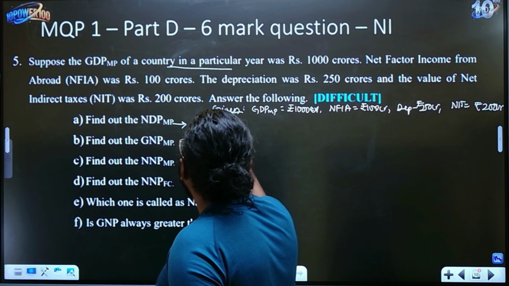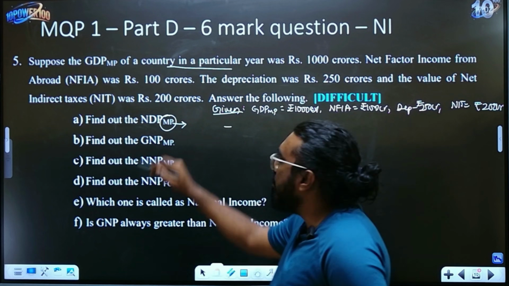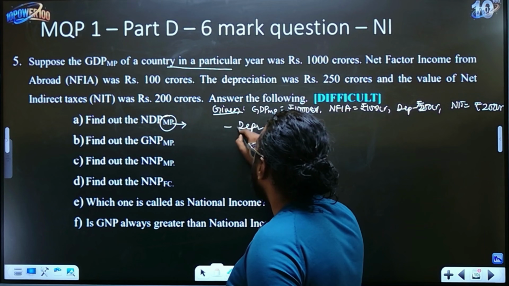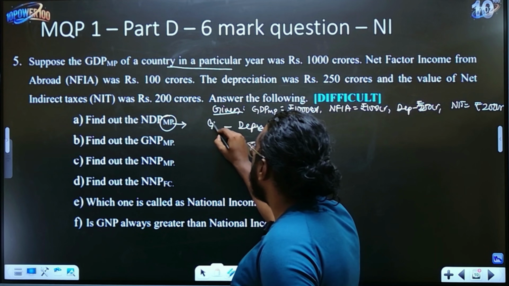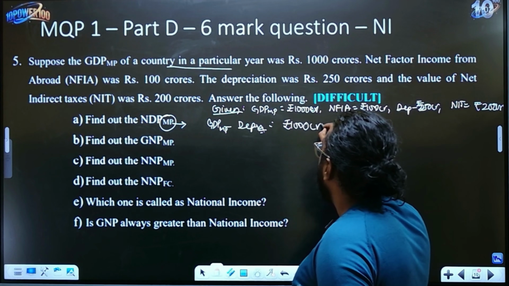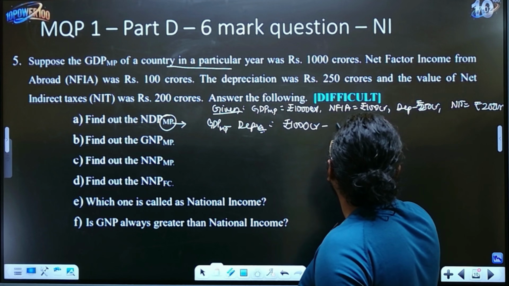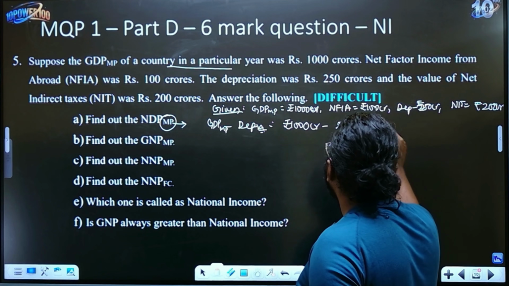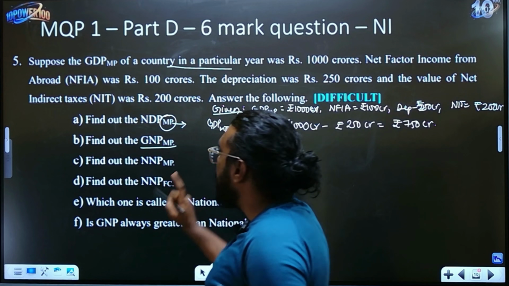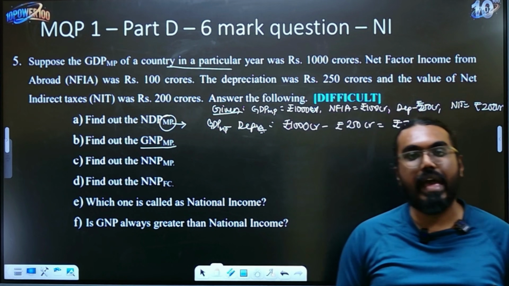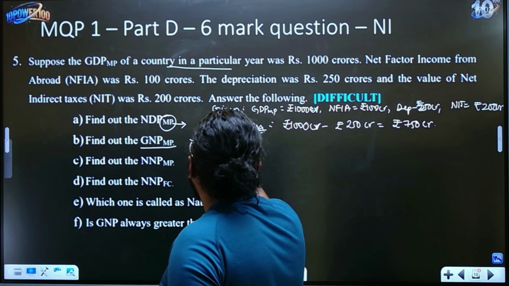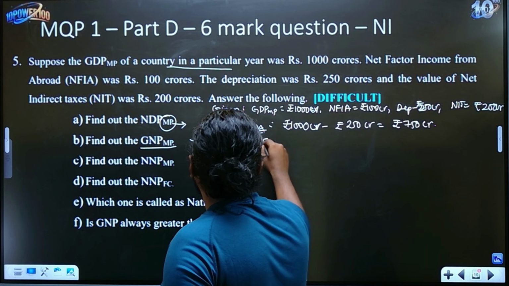What is NDP at market price? Like I said, when they are saying market price, you should always minus depreciation from GDP at market price. So that will be rupees 1000 crores minus depreciation, rupees 250 crores, which is rupees 750 crores. Now GNP at market price would require you to add your net factor income from abroad, right? So let's write GDP at market price plus net factor income from abroad.